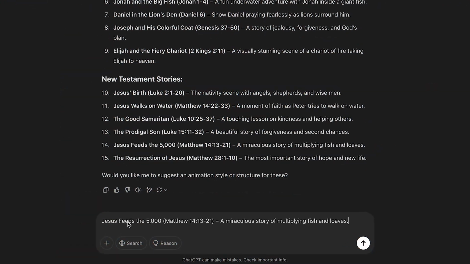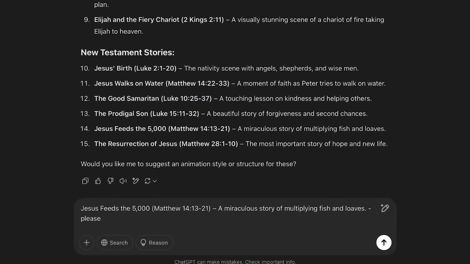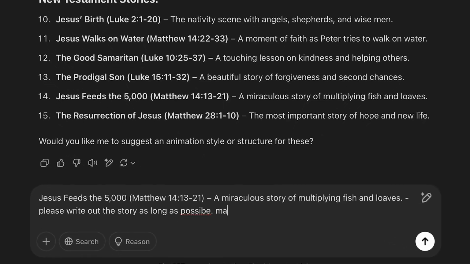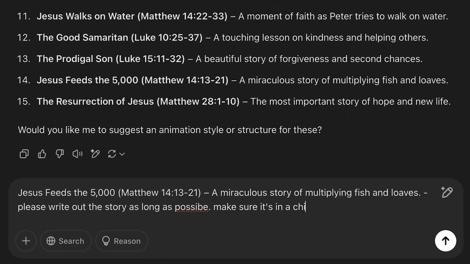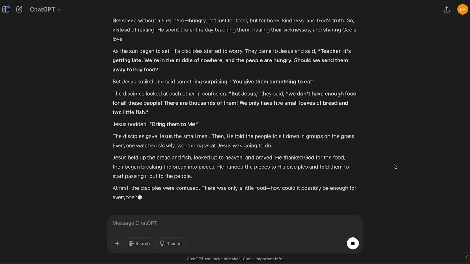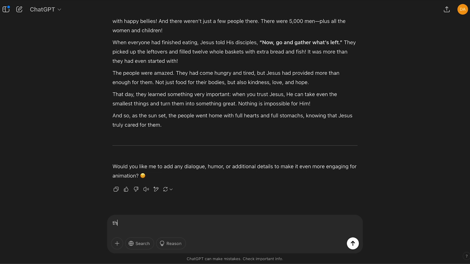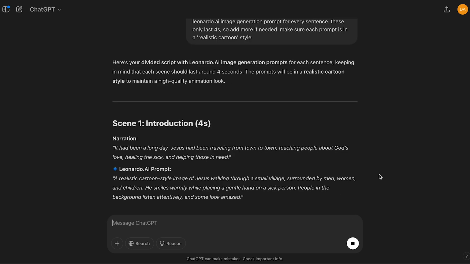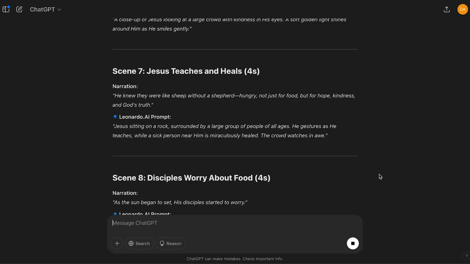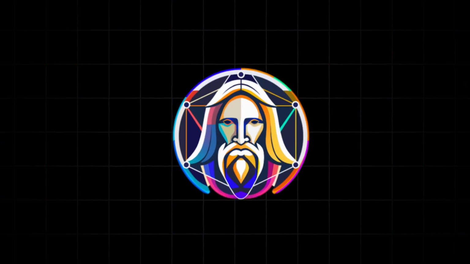So what I need to do is copy the prompt and paste it back into the AI. Once here, I'll then ask the AI to write out what happened, but to make sure that it's in a child-friendly way. The next prompt we need to enter is this one here, which asks the AI to create a Leonardo image generation prompt for each scene. Don't worry about writing the prompts yourself, as they're all in the Google Doc for you to copy. As you can see, the AI has now made our image prompts. Read through them, and if you're happy, copy them all and go to Leonardo using the link in the Google Doc.